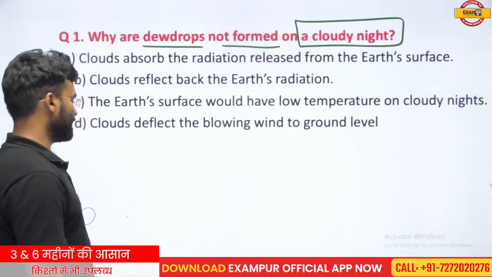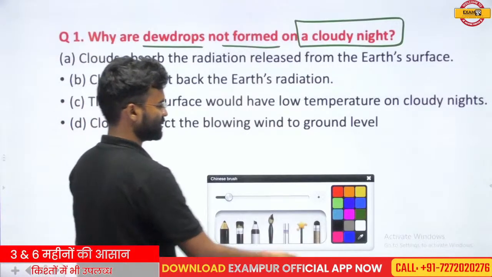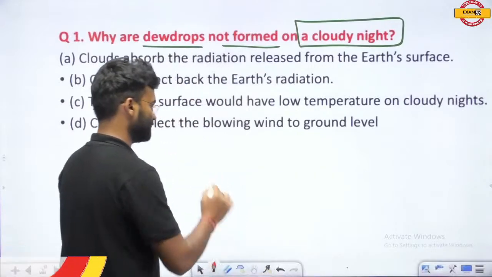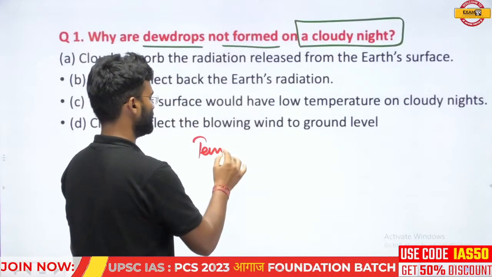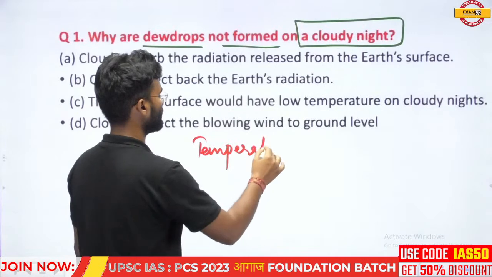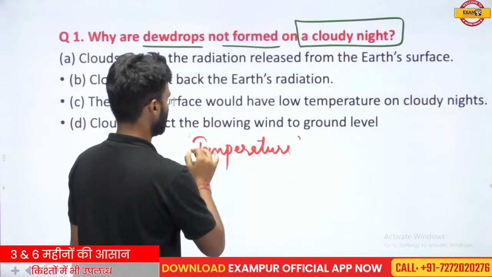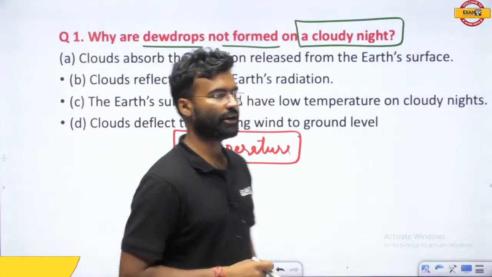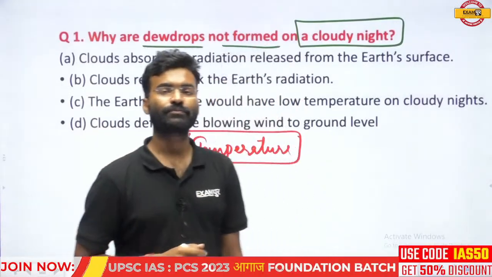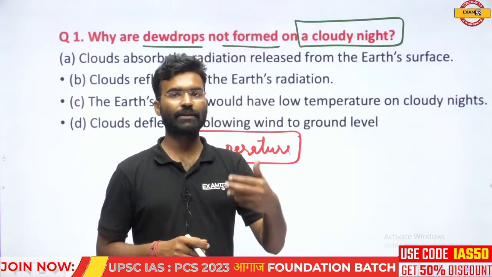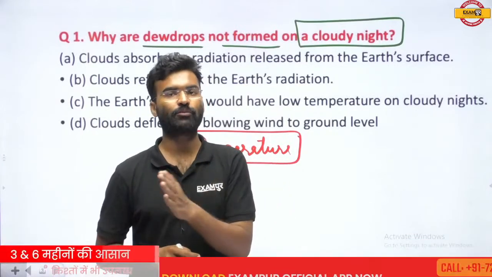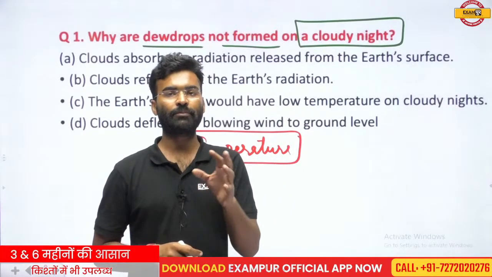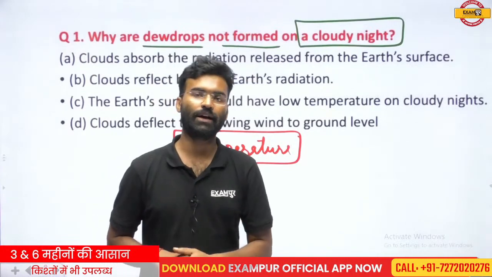So this question is related to the transparency of the atmosphere, under the topic of temperature. When you study the temperature topic in climatology, you will study which factors affect the temperature of any particular atmospheric region or any particular surface of the earth.